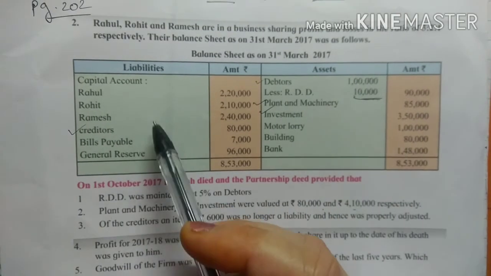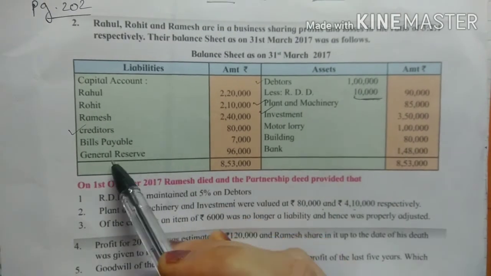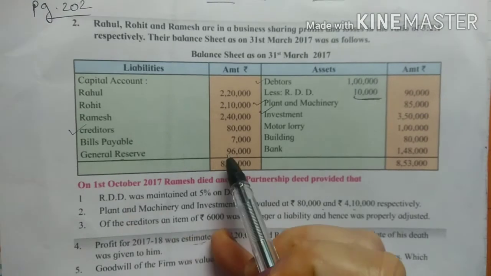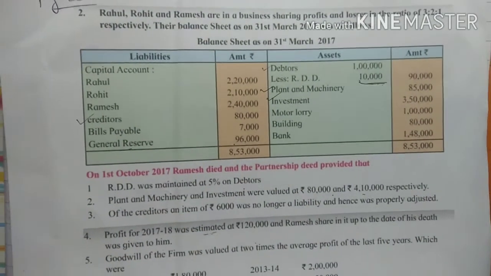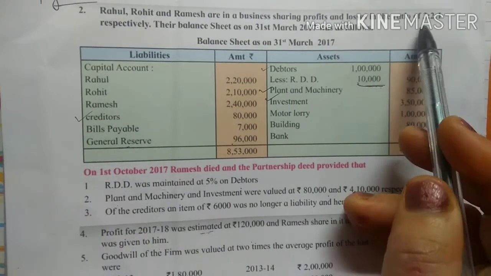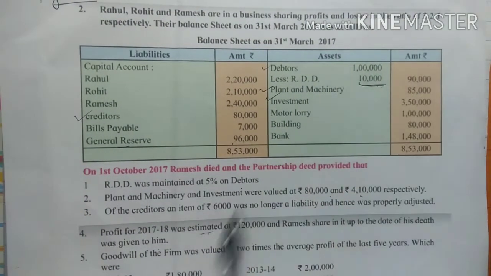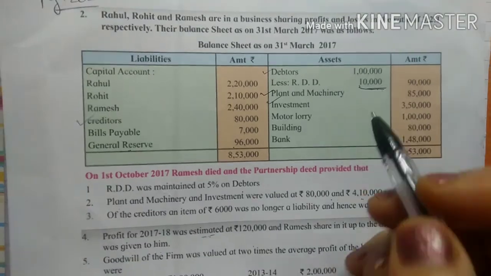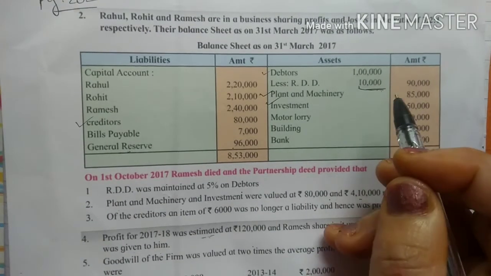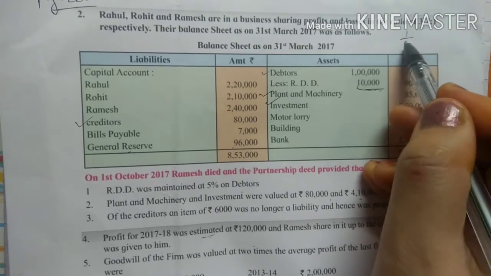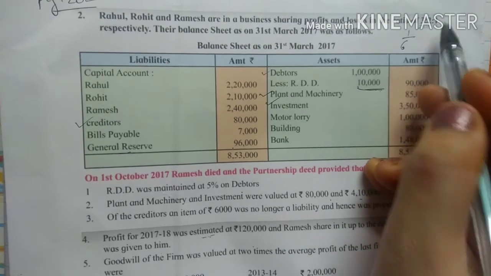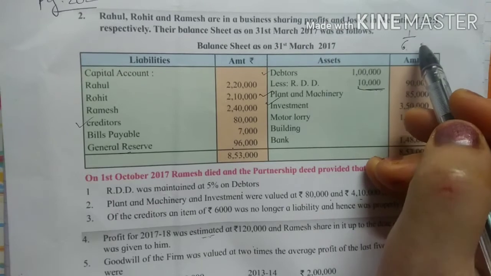Now let's check the liability side for the reserves. We found that general reserve is there, which is 96,000. For general reserve we will have to distribute this among all the partners in the ratio of 3:2:1. In this problem we are preparing only the Ramesh capital account. So Ramesh's share will be 1 upon 6: 3 plus 2 is 5, 5 plus 1 is 6, and Ramesh has 1 part.